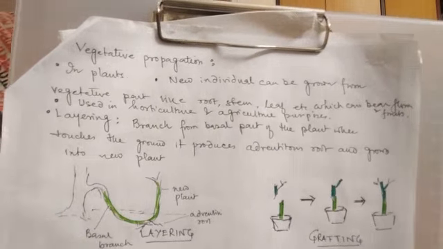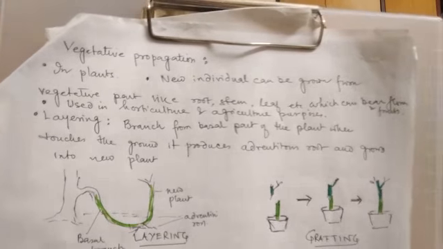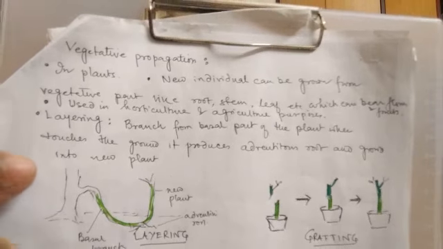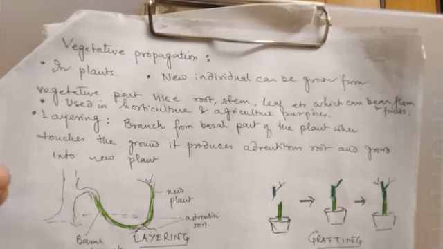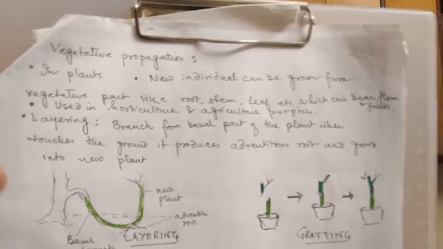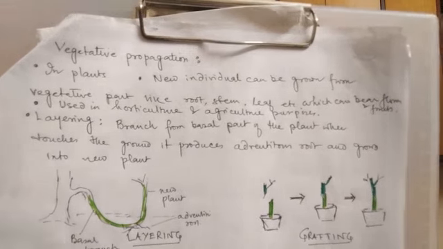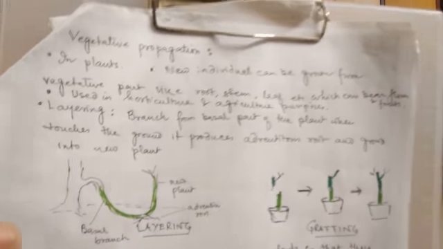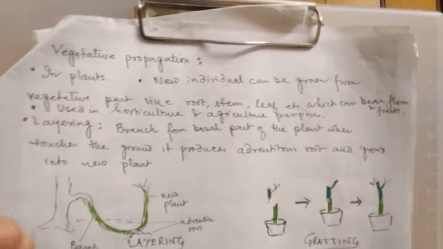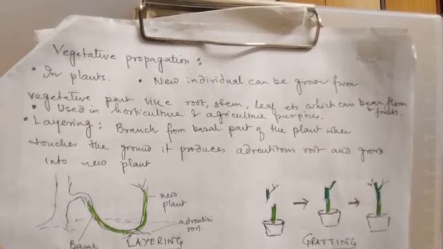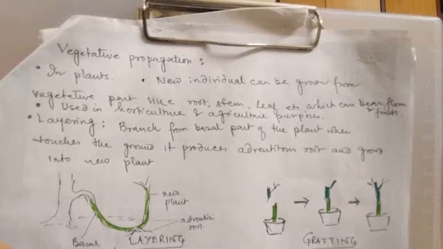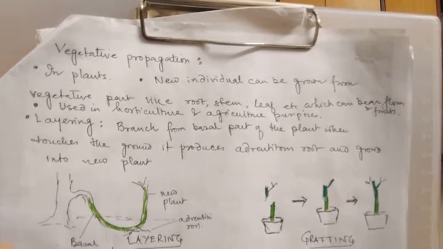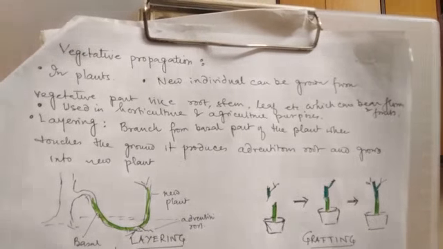Clear, small buds are there in the potato tuber, and if you take a piece of that potato, or the whole potato, containing that bud, and put it in moist soil, clear, you will find that it will develop into a new plant. So the potato tuber is a stem, and the stem is giving rise to a new individual. Clear, these adventitious buds in the stem are giving rise to a new individual.